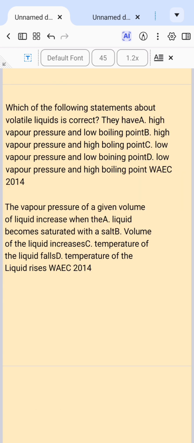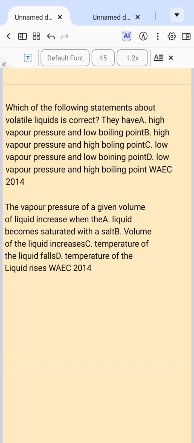And over to the next question. The vapor pressure of a given volume of liquid increases when the liquid becomes saturated with a salt. That's option A. Volume of the liquid increases, temperature of the liquid falls, and temperature of the liquid rises. Actually, vapor pressure increases when there is an increase in temperature. That is, when you increase the temperature of a liquid, the particles gain kinetic energy, colliding with themselves and the wall of their container, thereby generating more pressure. So in that case, increase in temperature also increases the vapor pressure.